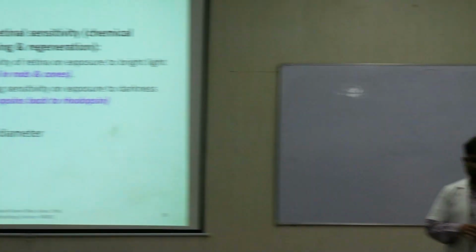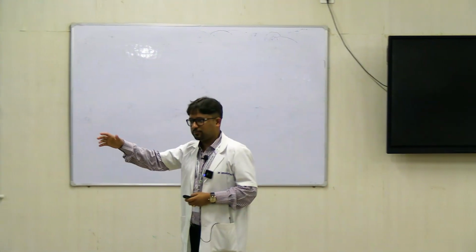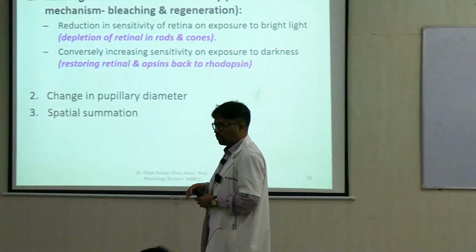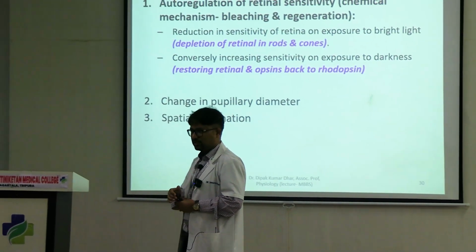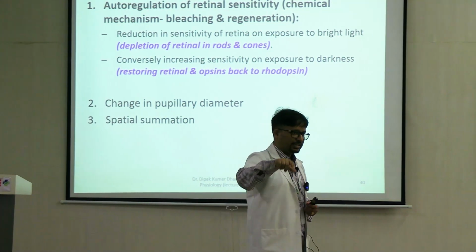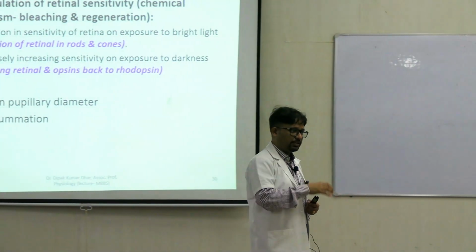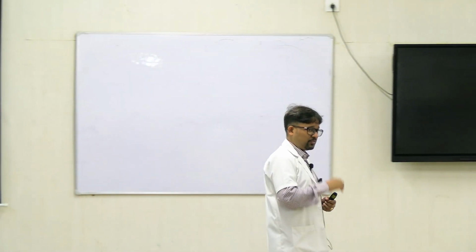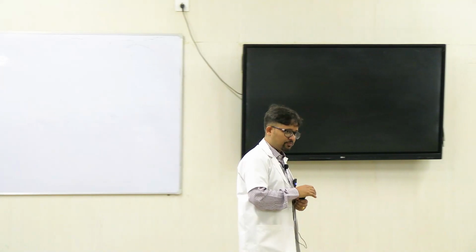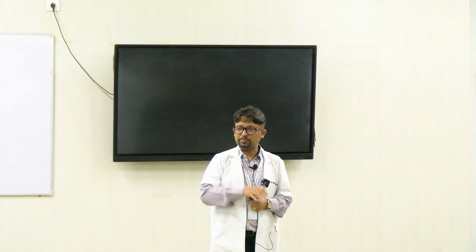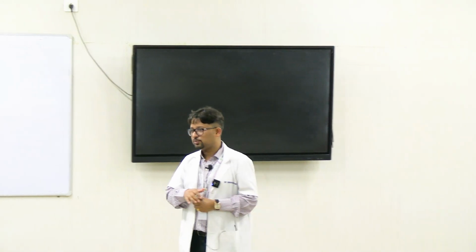Whenever we are outside, there is too much light in the environment, so rhodopsin continuously gets bleached, right? It gets bleached so much that when we enter a dark or dimly lit environment, because rhodopsin stores are very inadequate, initially हमें कुछ दिखाई नहीं देता है, right? That is because almost the entire amount of rhodopsin gets depleted or bleached.